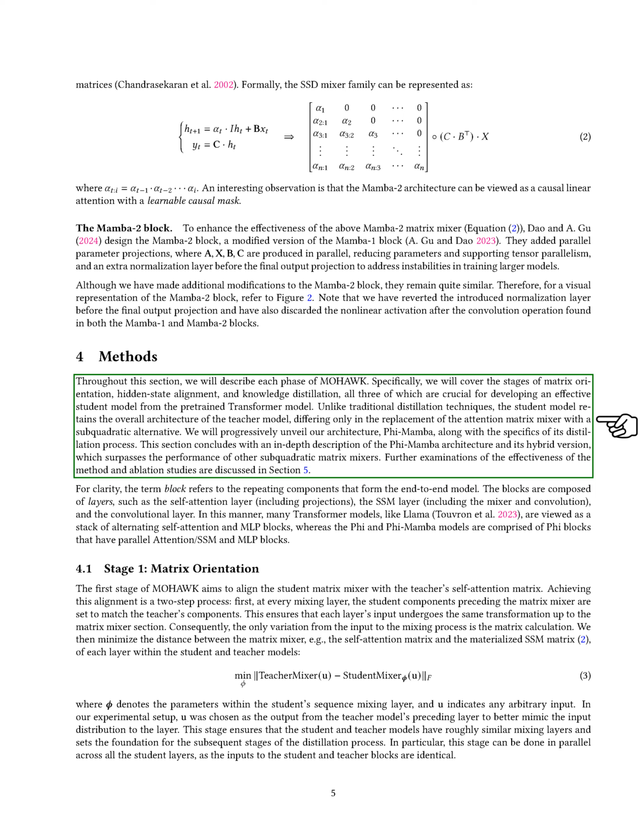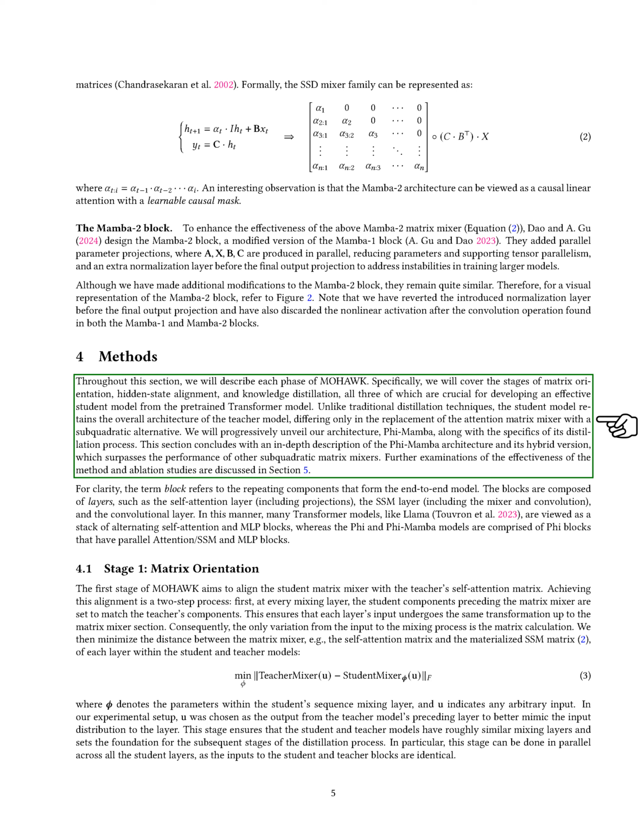Next, we outline the phases of our method, MOHAWK, which includes matrix orientation, hidden state alignment, and knowledge distillation. These phases are essential for creating an effective student model from a pre-trained transformer model. Unlike traditional distillation methods, our student model retains the overall structure of the teacher model, differing only in the attention matrix mixer, which we replace with a subquadratic alternative. We will gradually reveal our architecture, Phi Mamba, and detail its distillation process.